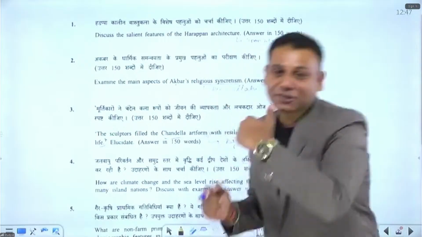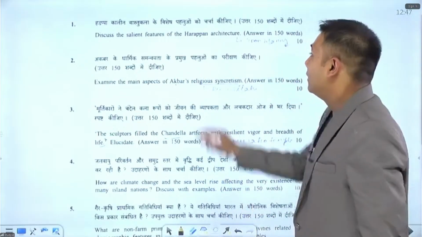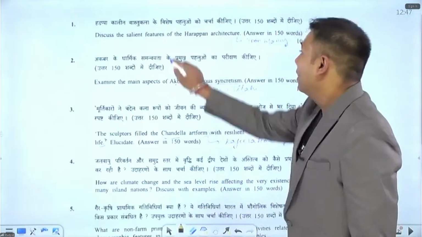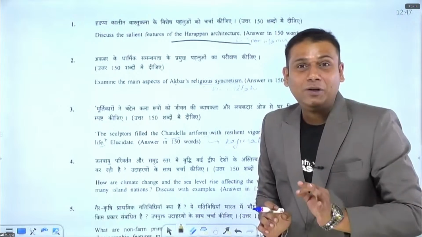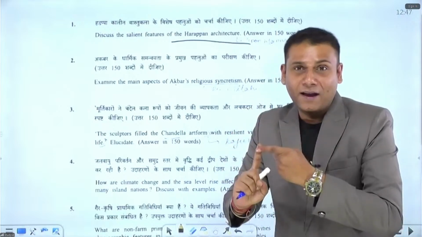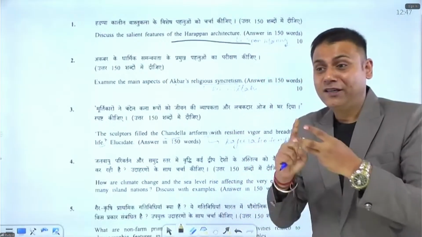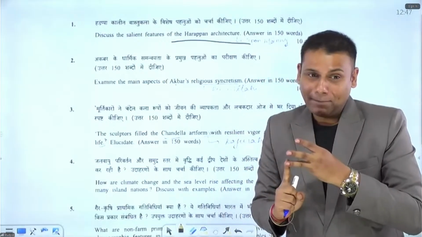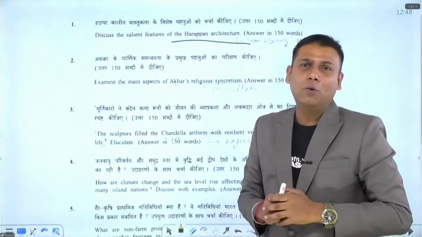And the very first question of UPSC was on specifically the town planning of the Harappan architecture, wherein the aspirants had to discuss the extent of Indus Valley civilization, the basic typology, then the town planning structure and so on.